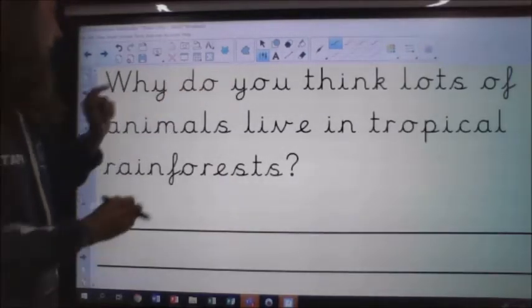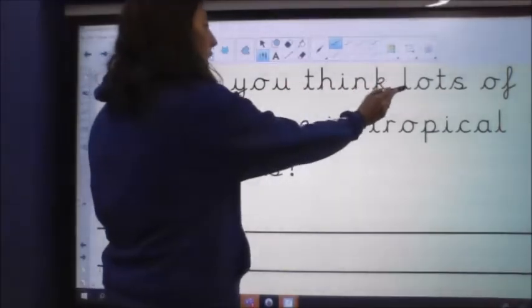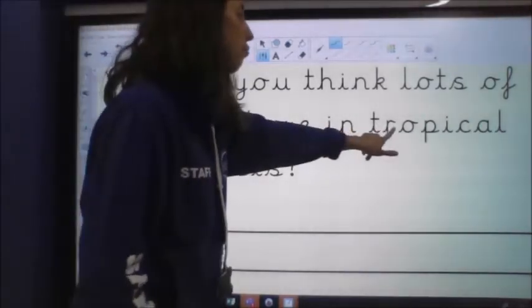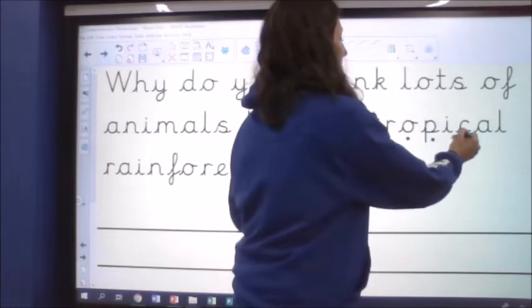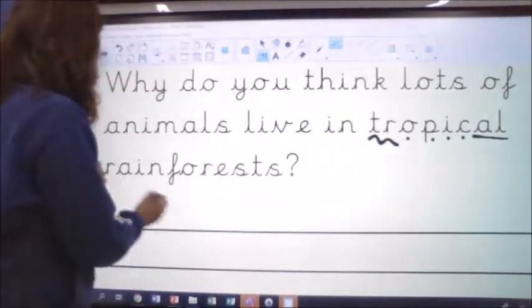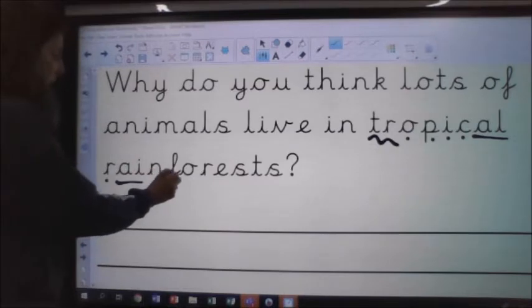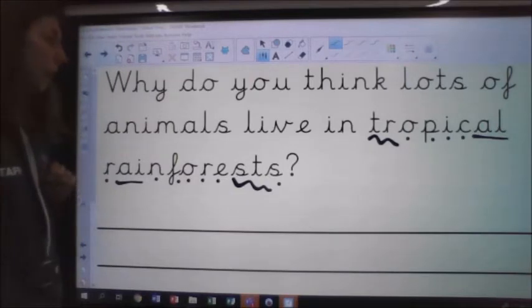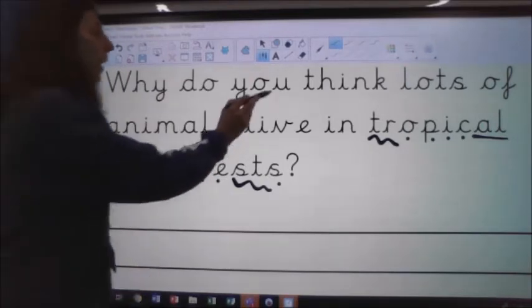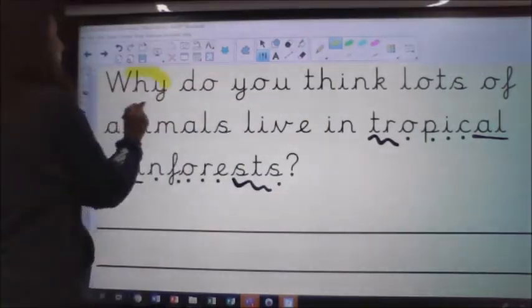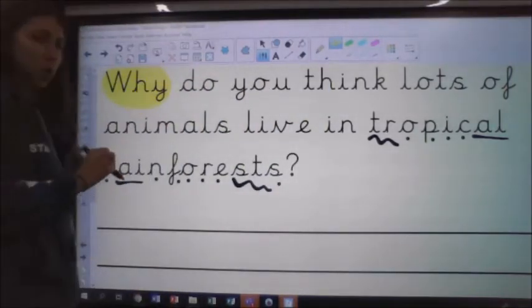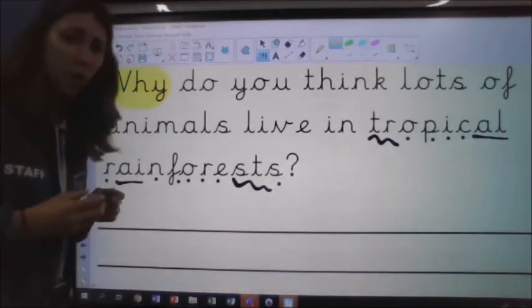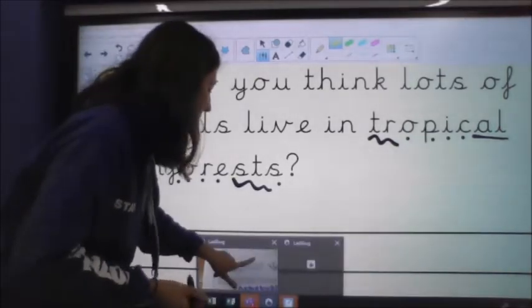Why do you think lots of animals live in tropical rainforest? Why do you think lots of animals live in tropical rainforest? Now, this question starts with why, doesn't it? So we're going to have to give a reason. We're going to have to give a reason for this one using something it tells us in the text.